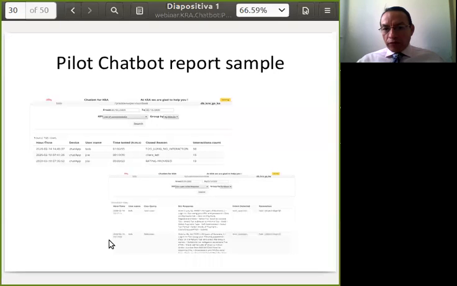Here we also have a detailed view of one of these specific conversations with what the user said and what the bot responded, at what time, and how it identified the question or not. So this should always be available. What is happening with the chatbot should be properly monitored to identify what is going on with the chatbot service.